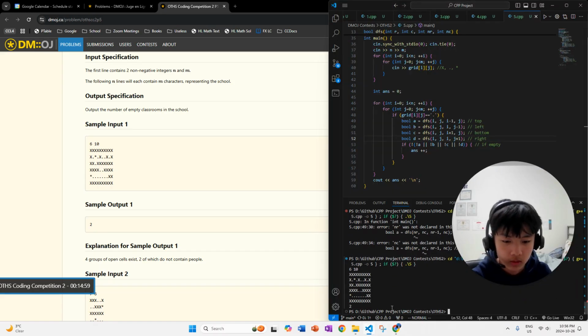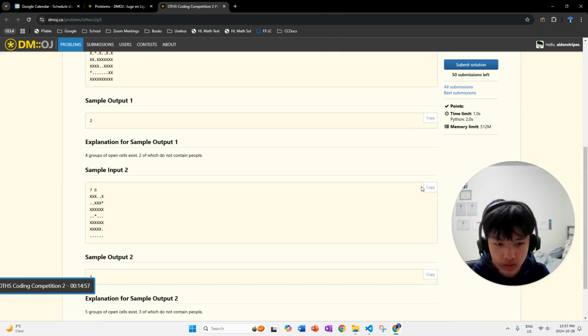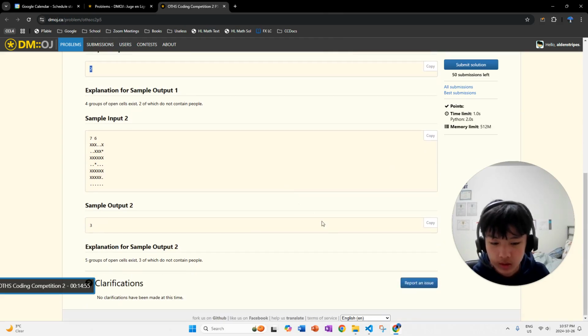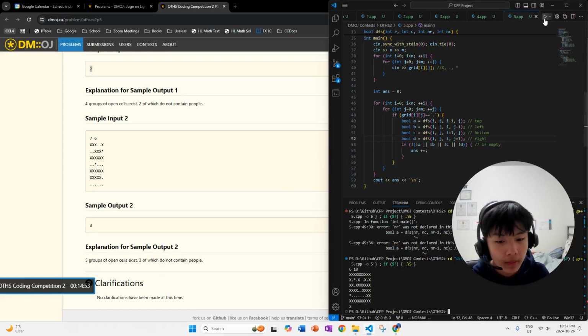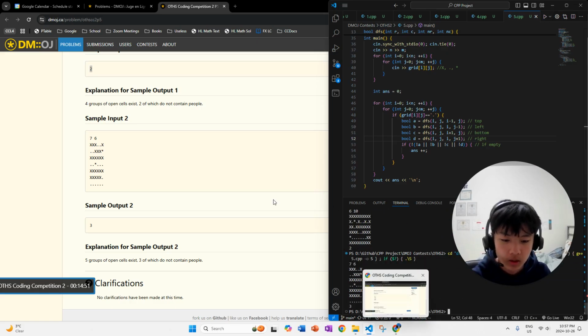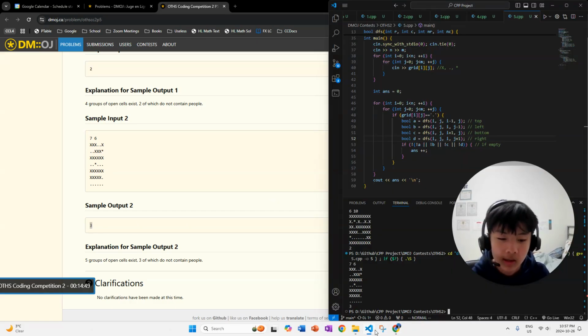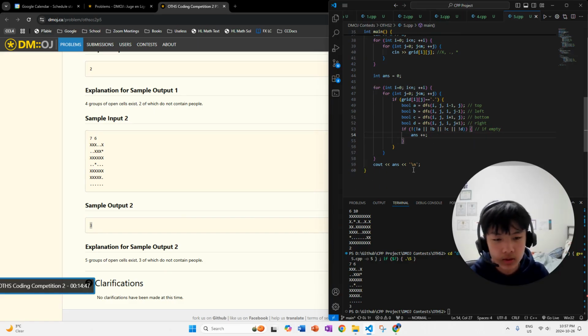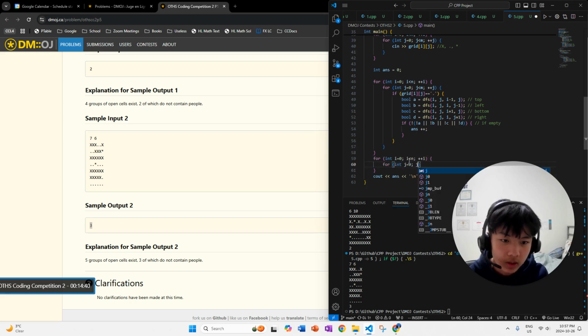Hopefully this is good. Okay, 2, so that works. This one is also 2. I'm gonna try sample alpha 2, and I get 3 when this is also 3. This is a really good sign. And just for fun, let me just output everything in the grid, and I'll show you what it looks like.